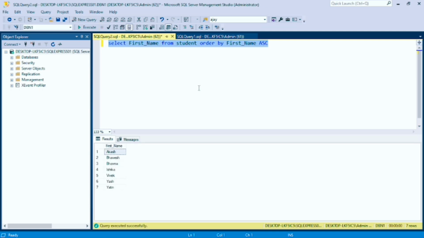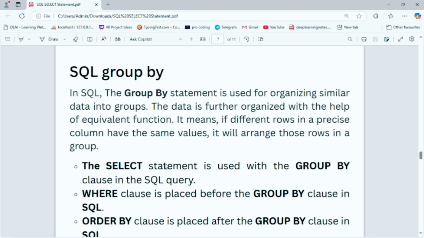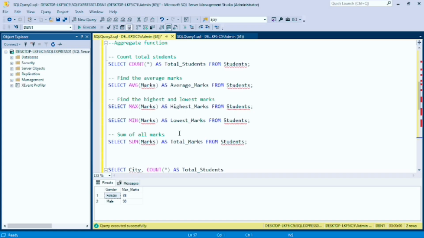Now let's move to the next point. Now let's start the GROUP BY clause and HAVING clause. Before understanding the GROUP BY and HAVING clauses, we have to understand aggregate functions. What is an aggregate function? Now let's move on to understanding aggregate functions.